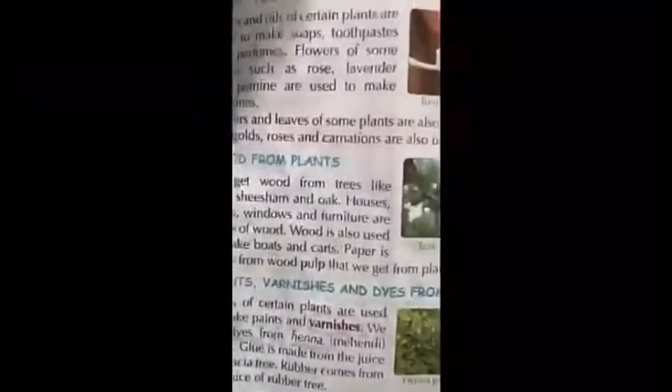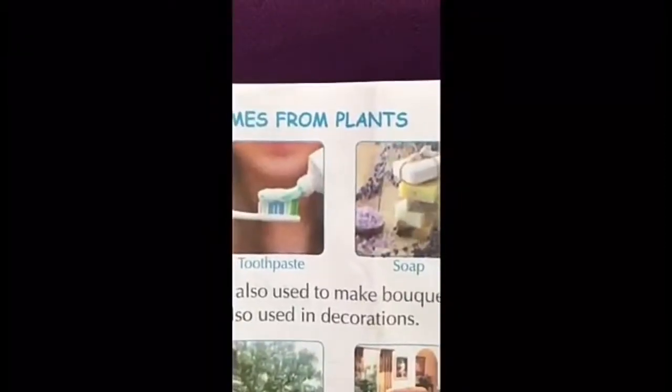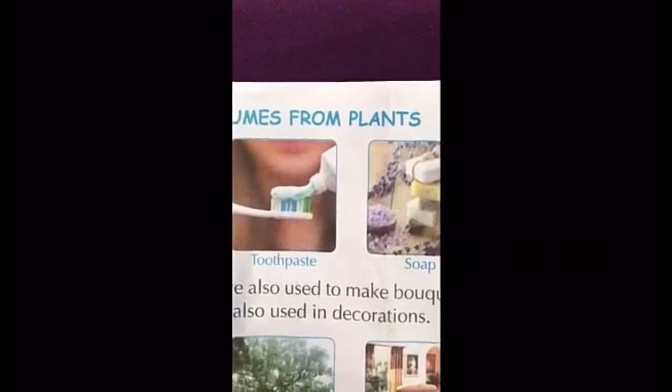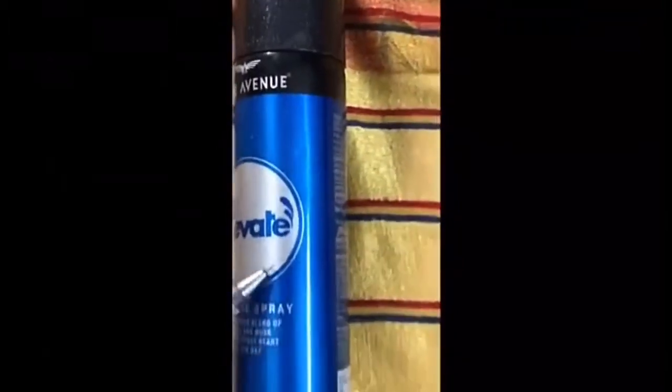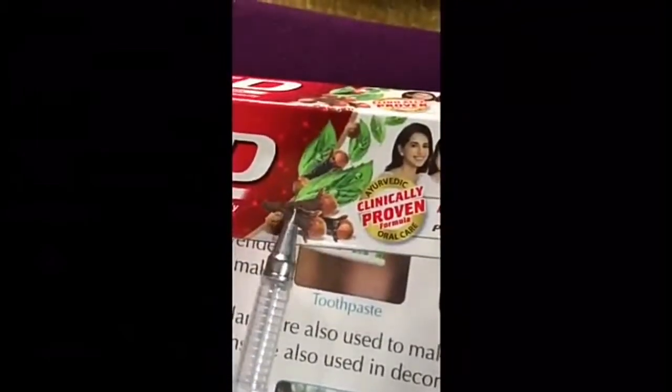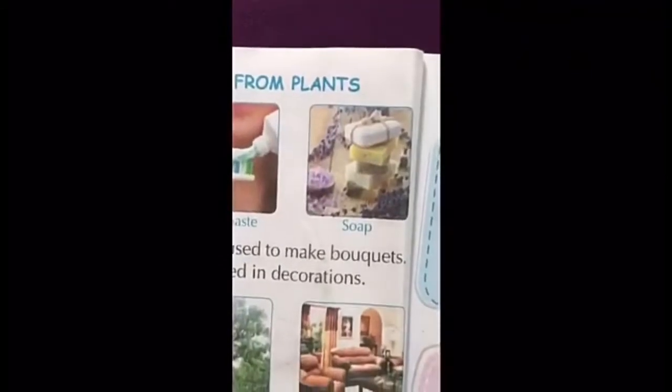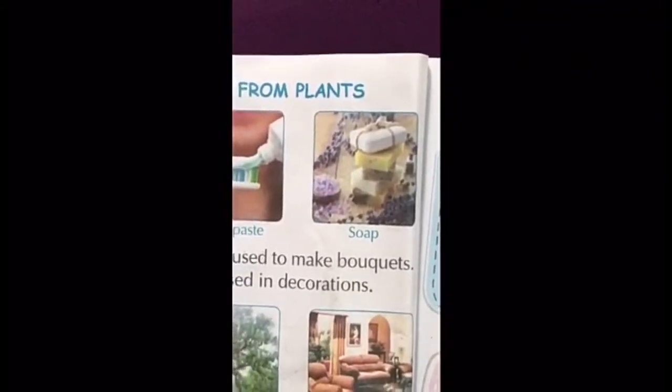Coming to the third point. Paste and perfumes from plants. Juices and oils of certain plants are used to make soaps, toothpaste, and perfumes. You see, children, look here. The picture of cloves is present here. It means cloves are one of the ingredients in this paste. Flowers of some plants such as rose, lavender, and jasmine are used to make perfumes.